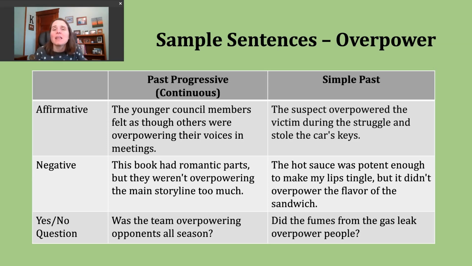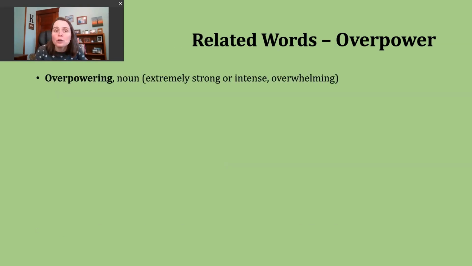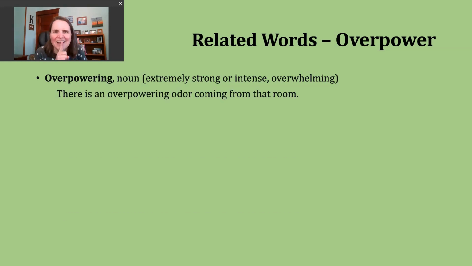Now, let's spend a moment looking at some words that are related to our verb overpower. The first word we're going to discuss today is overpowering, but I have a typo, and I'm so sorry when this happens. But overpowering here, we're going to be using it as an adjective. And when we use this adjective, it means extremely strong or intense. Another way to think of this, overwhelming. You can use it in a pretty similar way. So an example of this might be, there is an overpowering odor coming from that room.